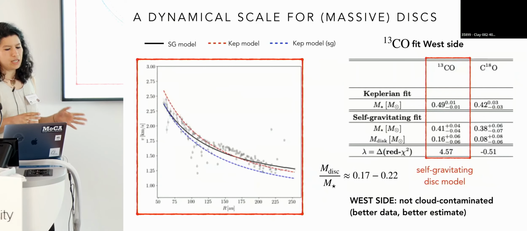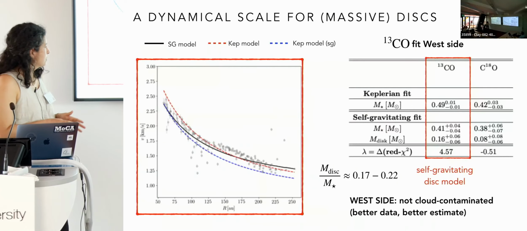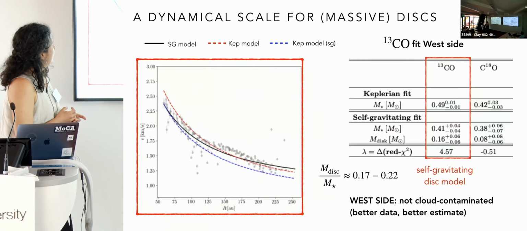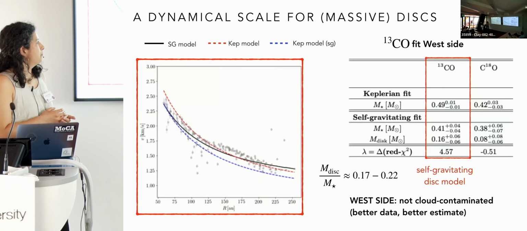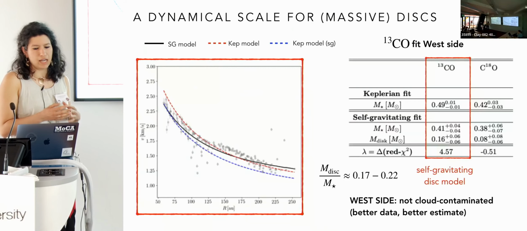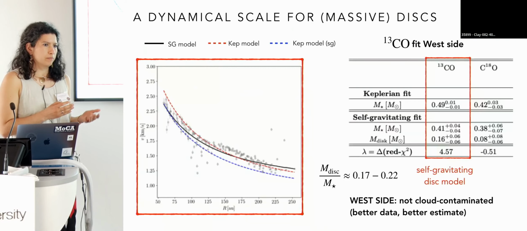Here I'm just presenting one of our results. It's a bit blurry, I'm sorry. One of our results, because we actually performed different analyses by considering at the same time and individually both CO isotopologues and both sides of the disk.